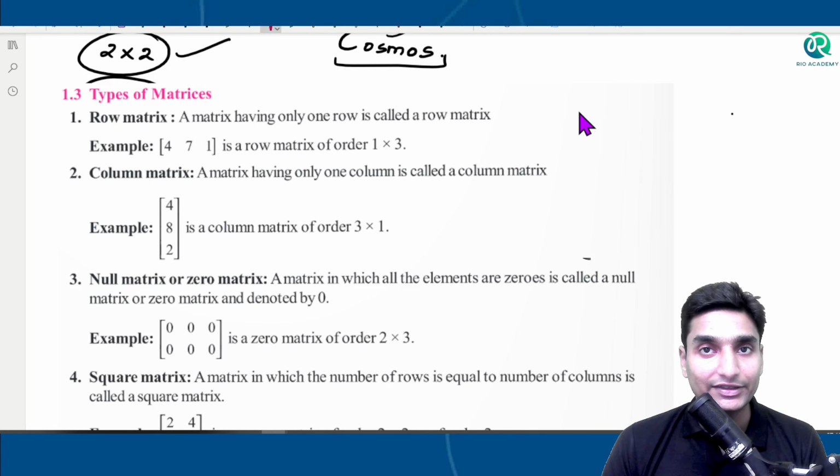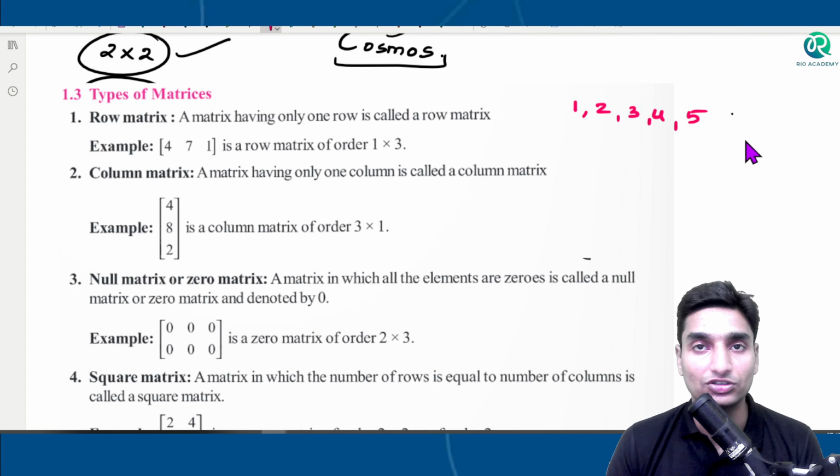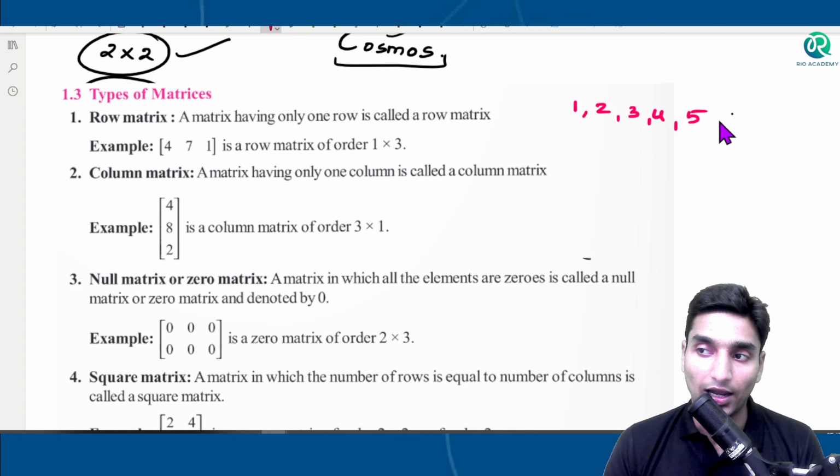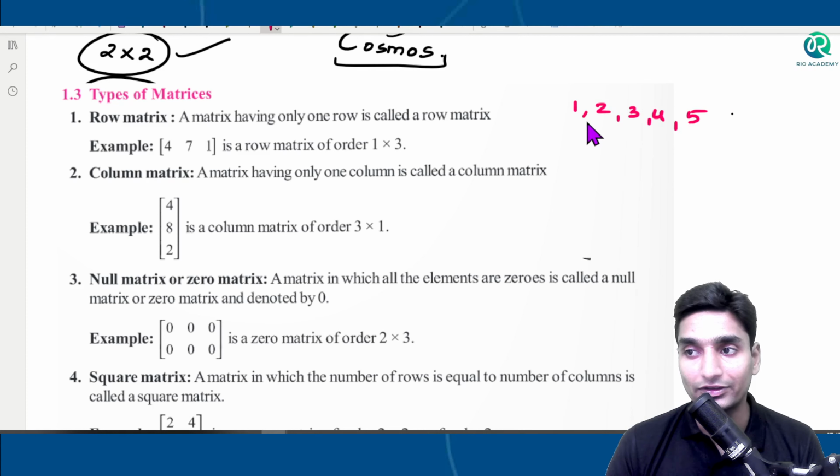We keep on arranging the elements in the form of a row, 1, 2, 3, 4 and 5. Suppose there are 5 elements and we have arranged them in a horizontal form. This kind of arrangement is known as a row matrix. Now the question comes: 1, 2, 3, 4 and 5, should I call it a sequence or a matrix? The answer is, this is a sequence. I am writing down the elements one after the other on the basis of a common difference, which is 1. So this is a sequence.